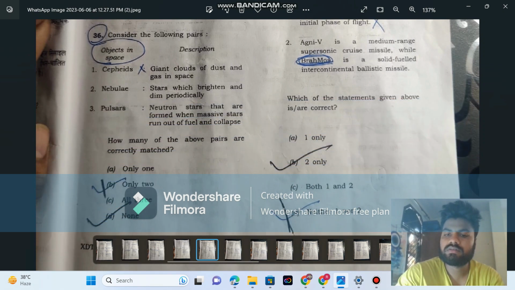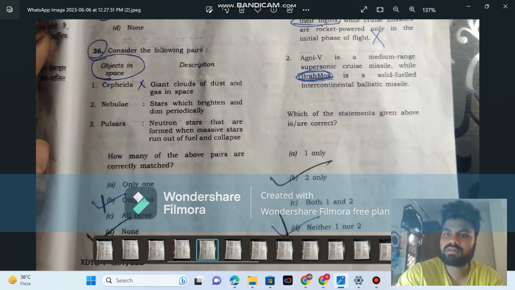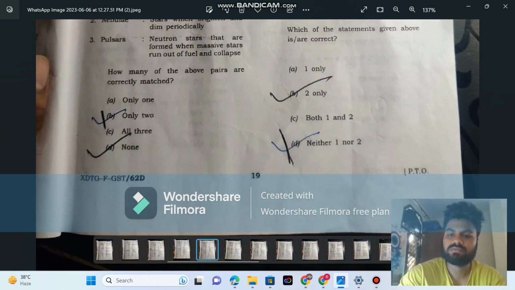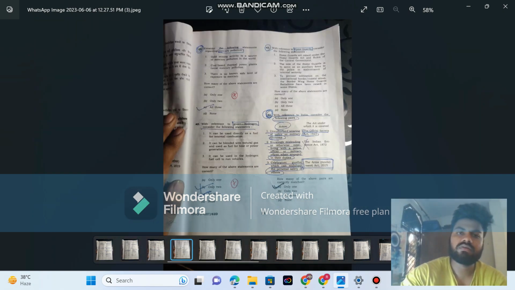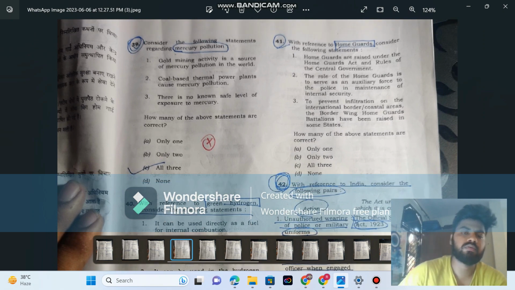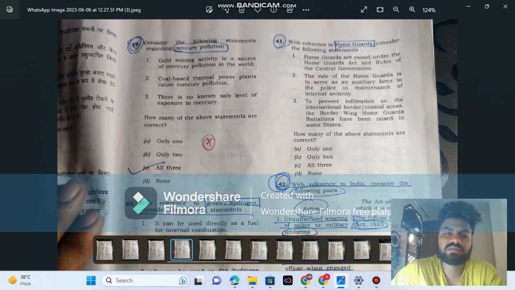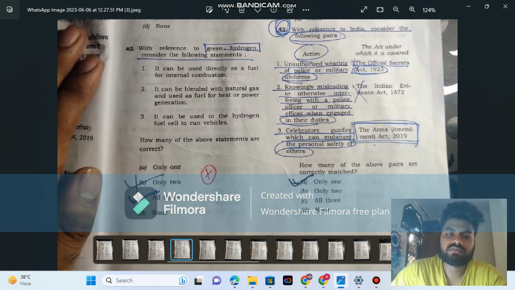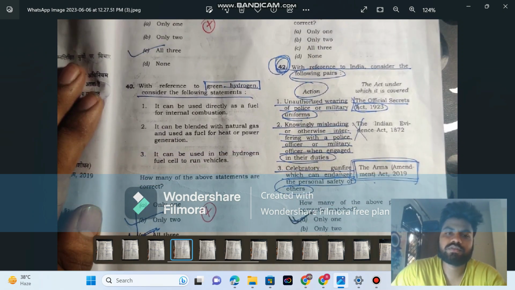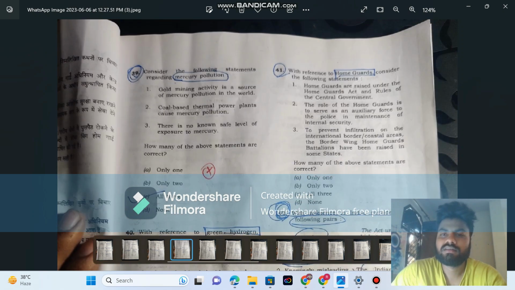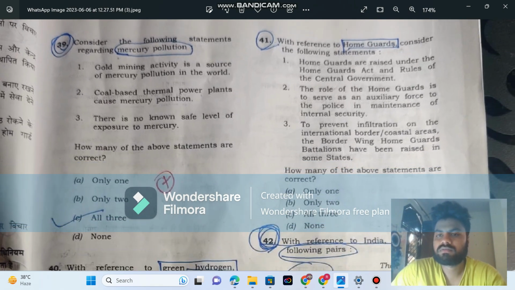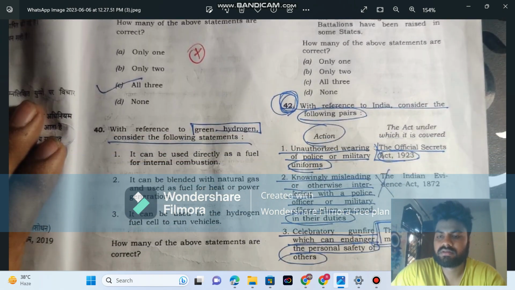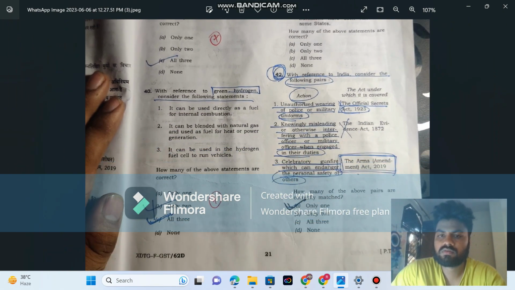And this one also, BrahMos is not a ballistic missile, it is a cruise missile. Second also wrong. D is the correct answer. No, I also got it wrong. And now we have the mercury pollution. Again, a science question. D, all three. Correct. Green hydrogen. Again, a science question. All three. No need to read the question, guys. Home guards. I don't know about this question, so I left it. And I also don't know about this question, so I also left it.